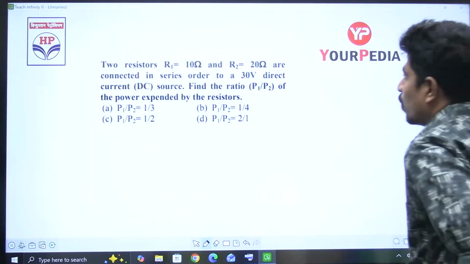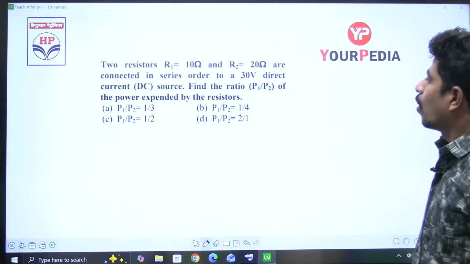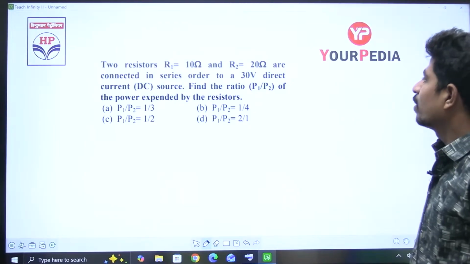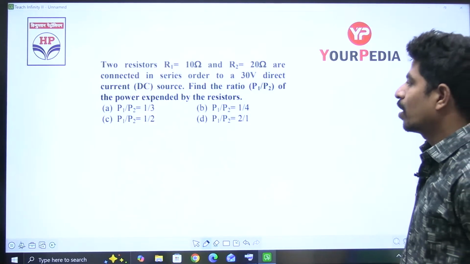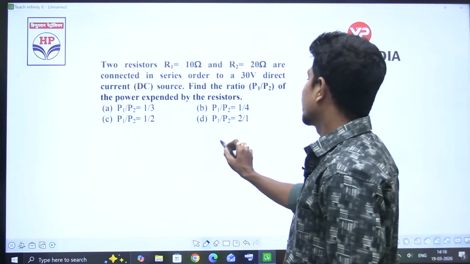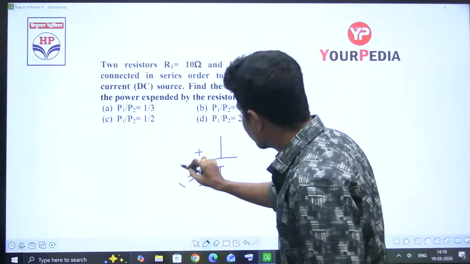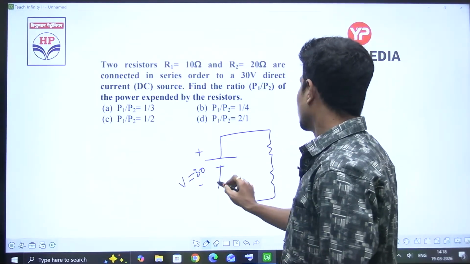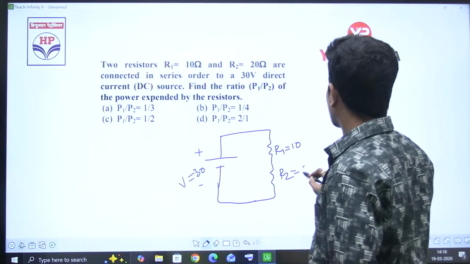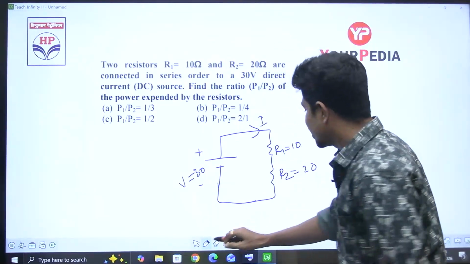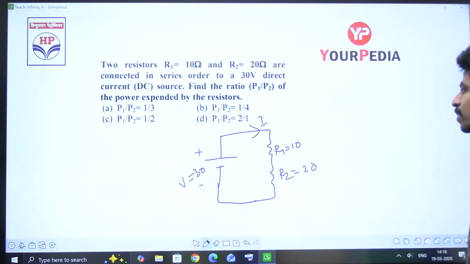Two resistors, R1 is equal to 10 ohm, R2 is equal to 20 ohm, are connected in series to 30 volts DC. Find the ratio P1 by P2 of the power absorbed by the resistors. It may be any volt V; sometimes voltage is not given and he mentions it as V. So this is R1, this is R2, this is 10 ohm, this is 20 ohm. As both are connected in series, the current is the same through both the resistances.